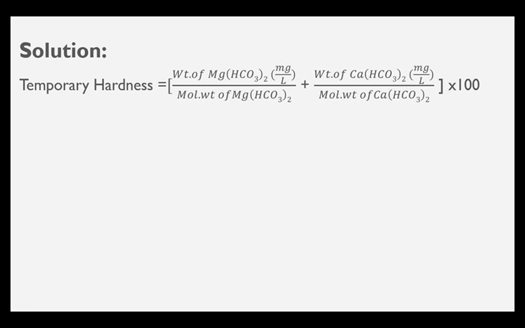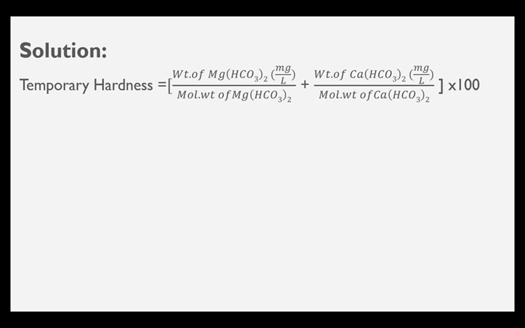But as you already identified the salts which can contribute to temporary hardness, you can take 100 as common, so that you can write weight of hardness causing substance by molecular weight plus weight of another hardness causing substance by molecular weight of it respectively.